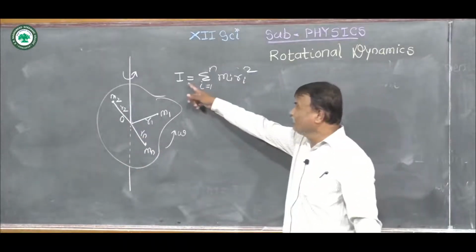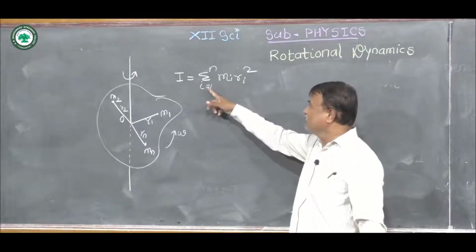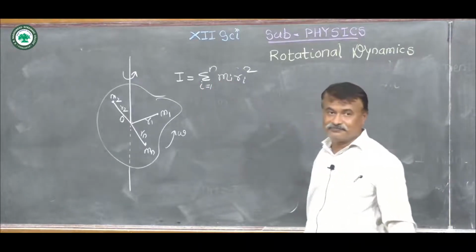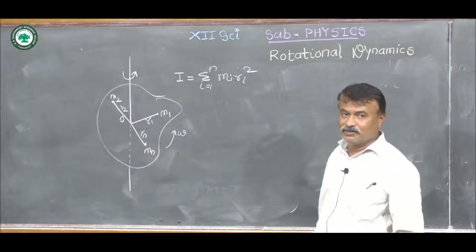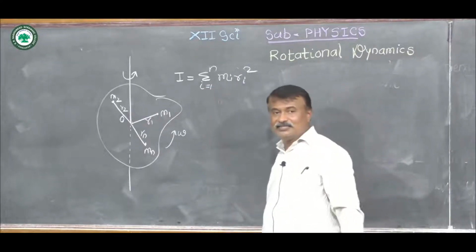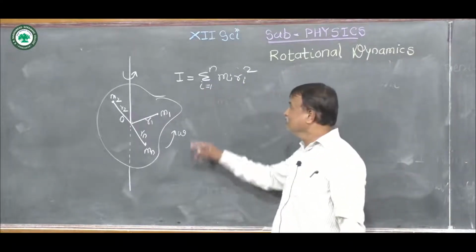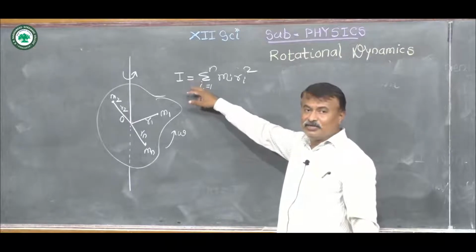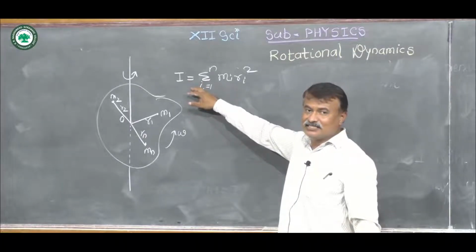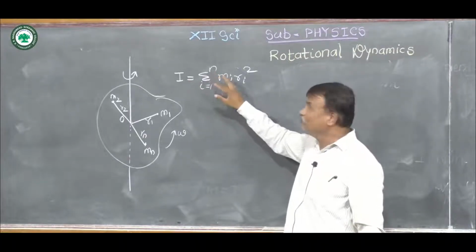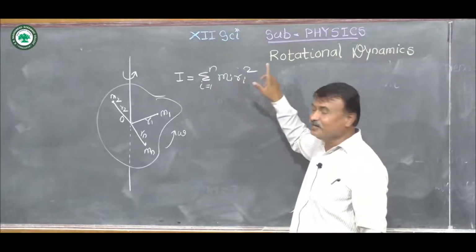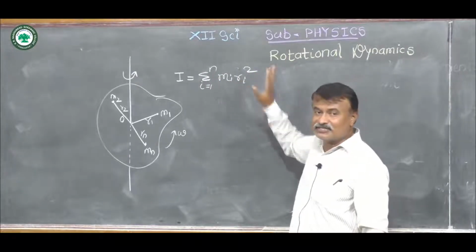Then we get the moment of inertia I equal to the summation i from 1 to n of m_i r_i squared. So we define the moment of inertia of a rotating body about its given axis as the sum of the product of the mass of each particle and the square of its distance from the axis of rotation.